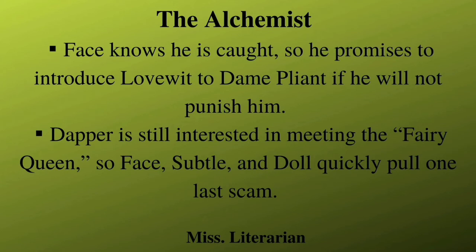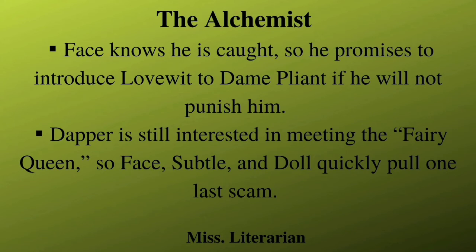So he promises to introduce Lovewit to Dame Pliant with one condition, that if he is not punished by Lovewit, he will introduce Dame Pliant to him. Lovewit agrees and refuses to punish him, but the other victims go out to fetch the police.